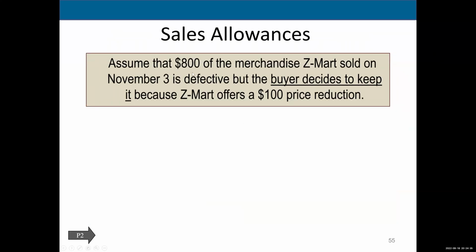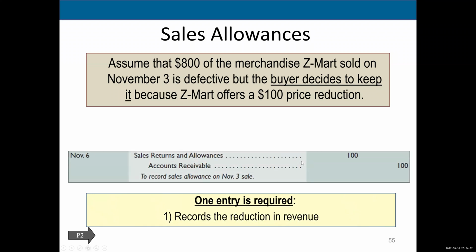Assume that 800 of the merchandise Z-Mart sold on November 3rd is defective, but the buyer decides to keep it because Z-Mart offers a $100 price reduction. Okay. So one entry required. We're going to give him off the price, so he doesn't owe us $100. And because it's allowance, we didn't make that part of the sale.